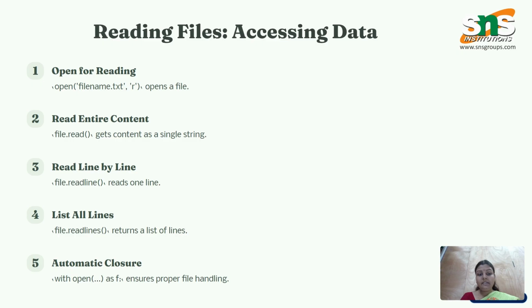Read line by line. file.readline reads one line. file.readlines returns a list of lines. Automatic closure with open(), as f: ensures proper file handling.